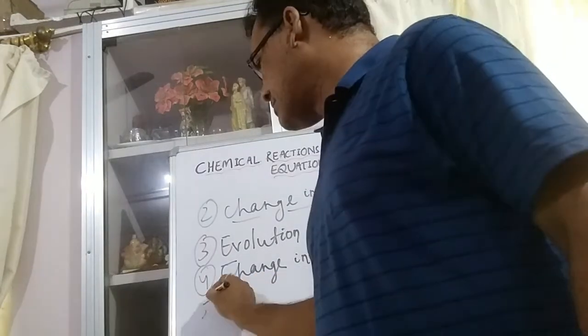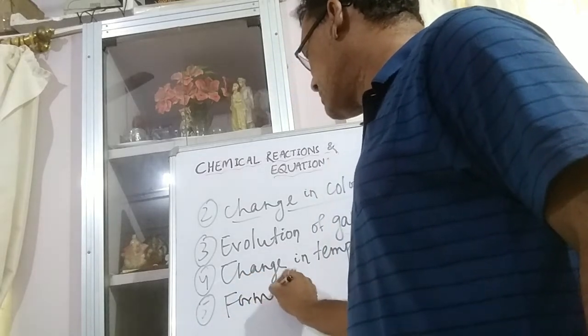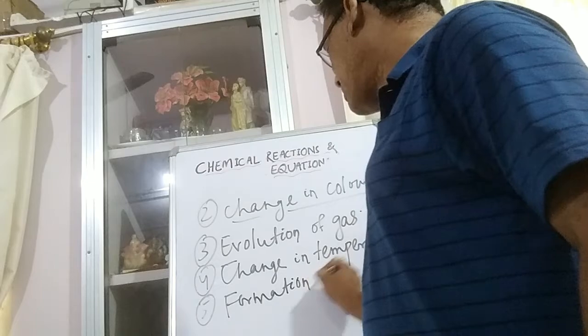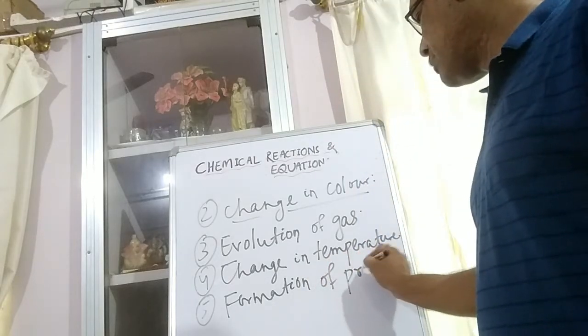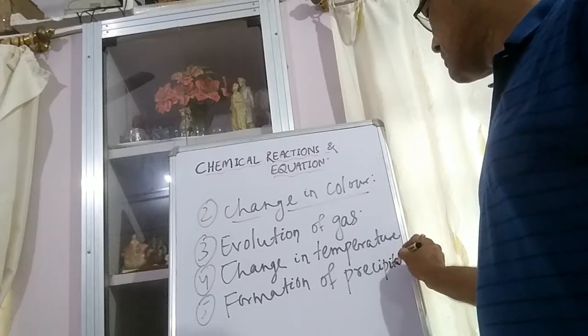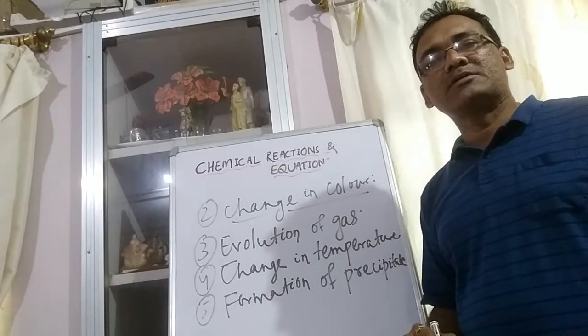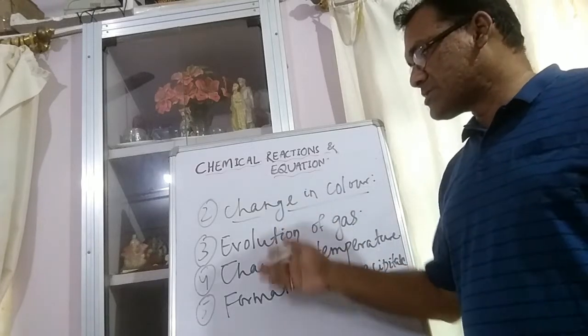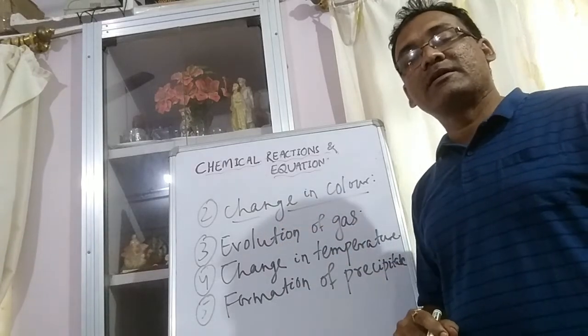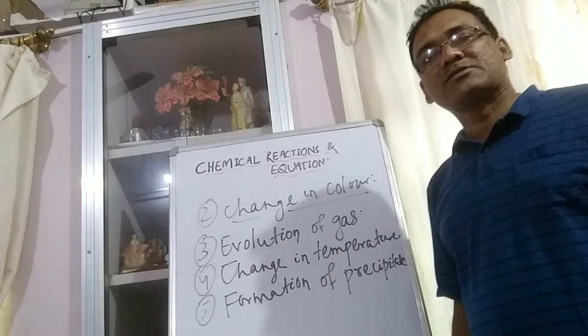Then in some cases, there is formation of precipitate. Precipitate we have discussed: an insoluble solid substance in a solution is called a precipitate. So these are some of the changes which may take place in a chemical reaction. In the next class, we will discuss what is a chemical equation.